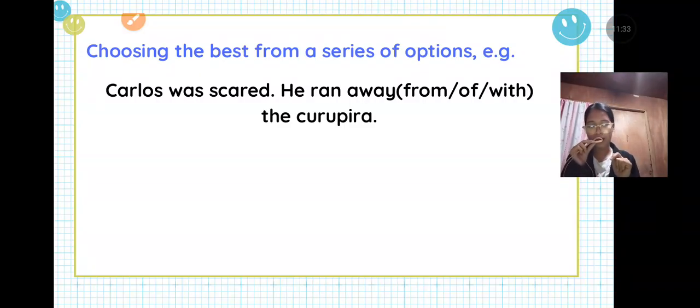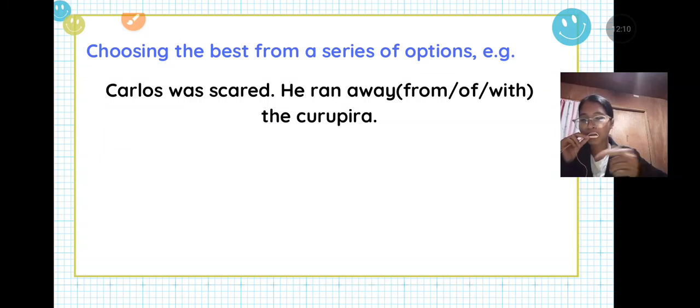Now let's proceed to the last option, which is obviously the correct one. Let's read it together. Carlos was scared. He ran away from the Coropera. From this statement, it is really clear and we understand that he was scared of the Coropera, so he ran away from the Coropera. From is a function word which indicates the starting point of physical movement. So Carlos was scared, so he ran away from the Coropera. Did you get it? Okay.